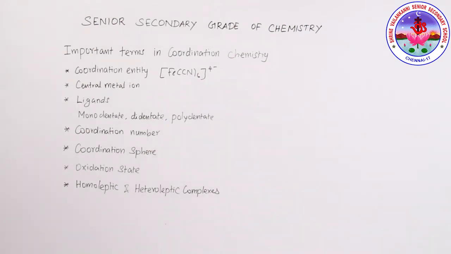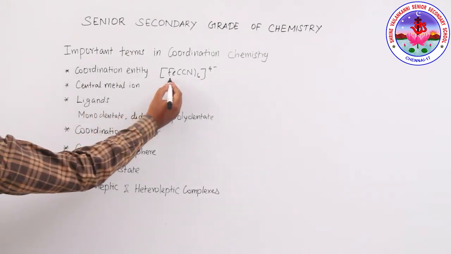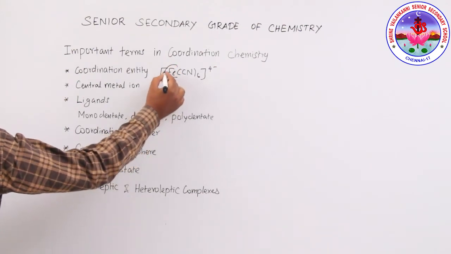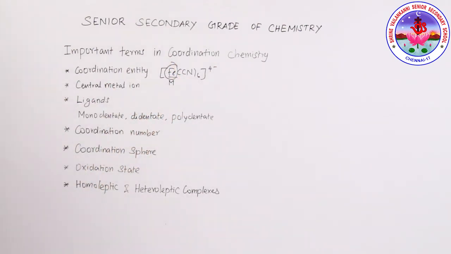Then the central metal ion or the central metal atom. Here in a coordination complex, one metal is present. So this is called the metal ion. This metal ion is called the central metal atom or the central metal ion.